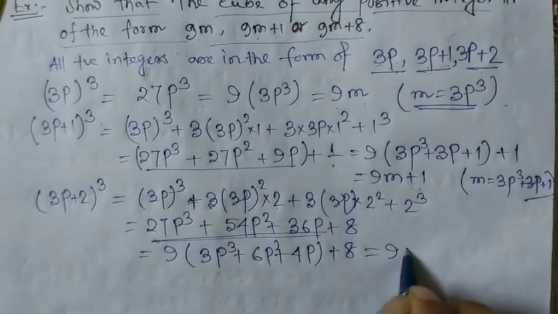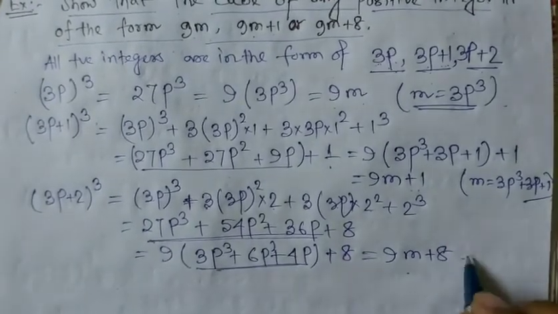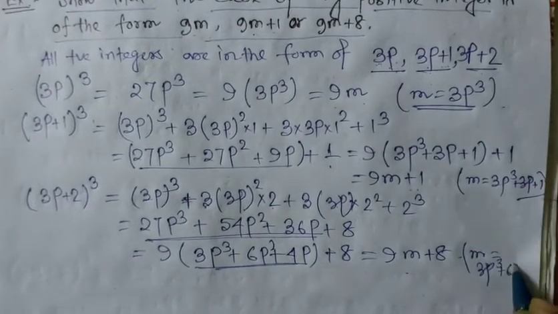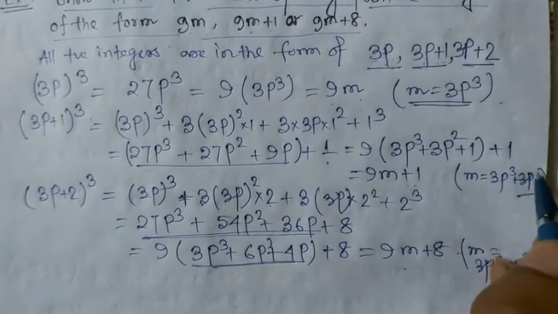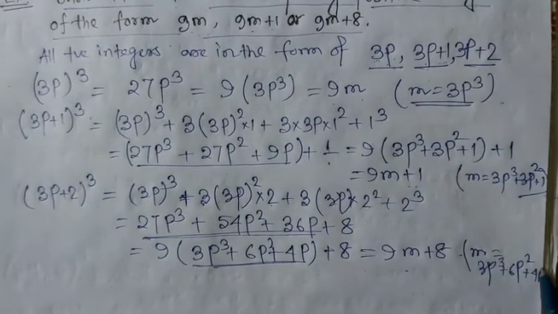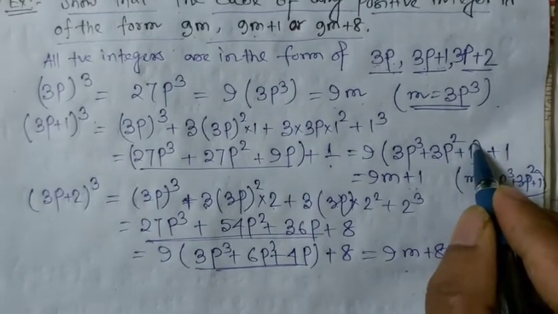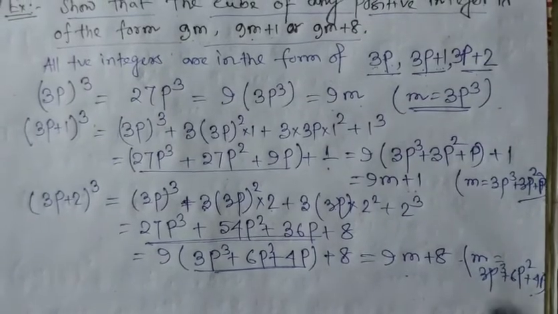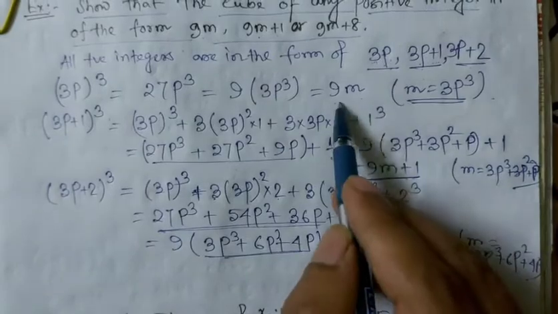So we consider this as 9m plus 8, where m is 3p cube plus 6p square plus 4p. So this one is 9m plus 8, this one is 9m plus 1, and the first one is 9m.